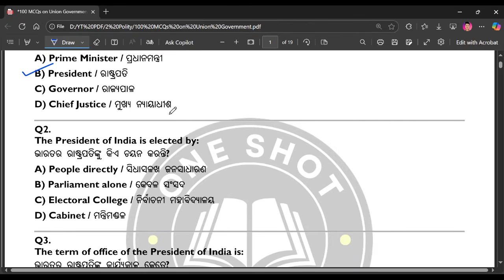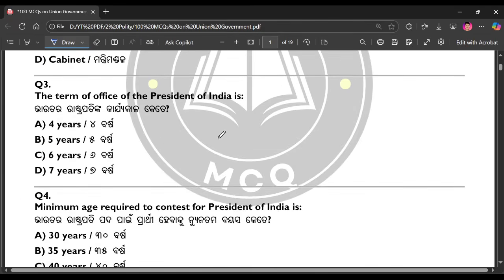Question number 2. The President of India is elected by. The right answer is option number C. Question number 3. The term of office of the President of India is. The right answer is option number B.